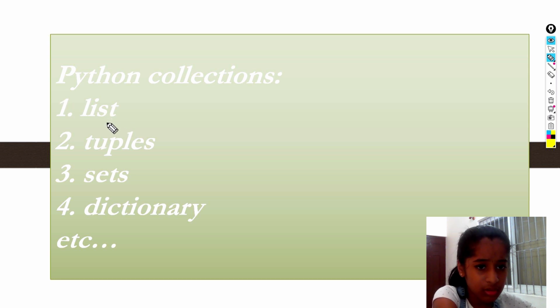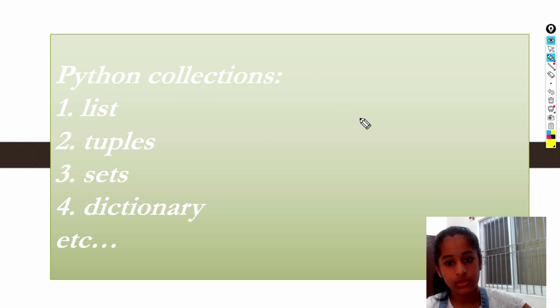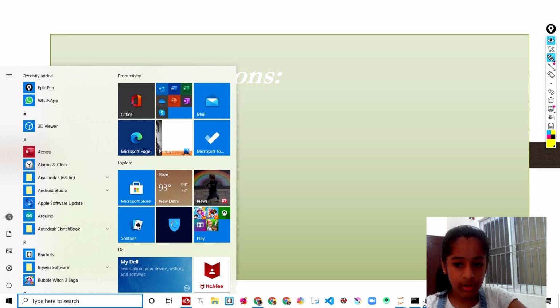What is a list? You can commonly think of a list as a list of fun things, like games: hide and seek, catch and catch, many things. But you can't think of them as a list in Python. Let's see what a list is.